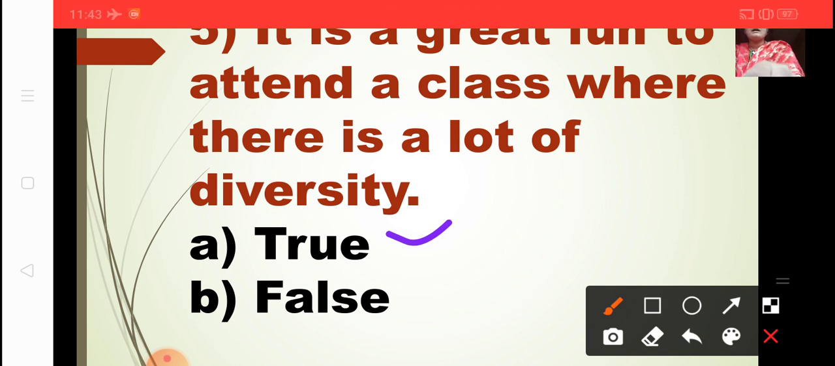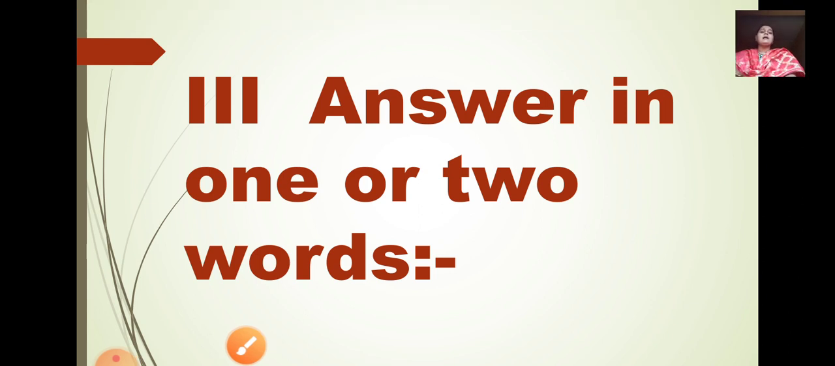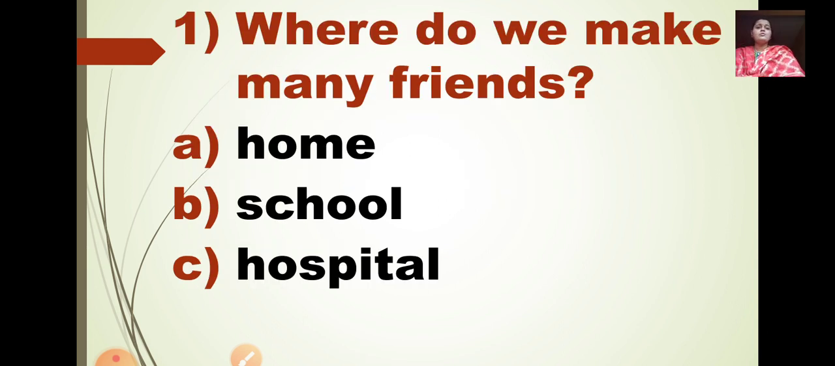Okay. Now we will see the next Roman number. Roman number 3, answer in 1 or 2 words, or it can be name the following also. Okay. First one, where do we make many friends? A, home, B, school, and C, hospitals. Now where we make many friends, do we make friends at home? No, at home you may have your brother, sister. There are limited friends.